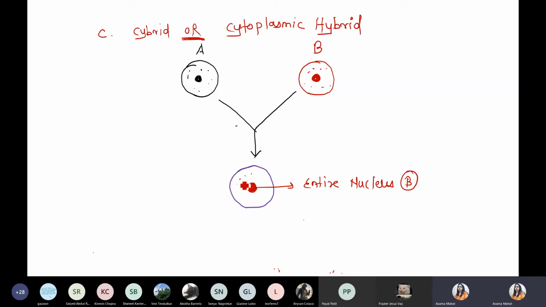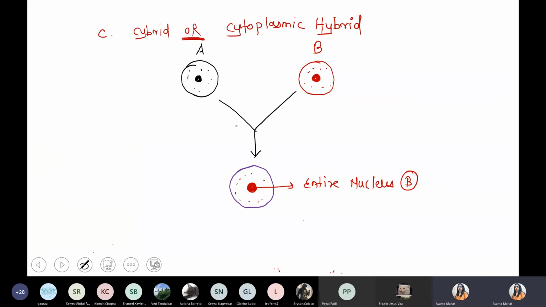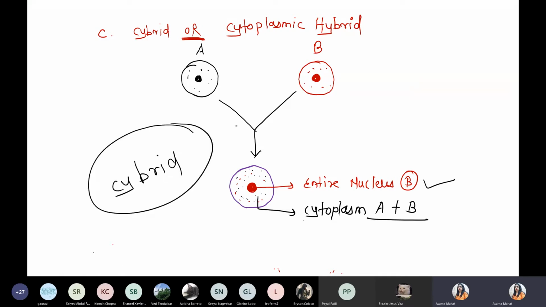What is the meaning of cybrid? Only cytoplasm showing the fusion. Only cytoplasmic material is showing the fusion. So just see, it has a combination of cytoplasm of A plus cytoplasm of B. It is a mix of A and B, but the nucleus is contributed from only B. Such type of hybrid is called a cybrid. And what is the meaning of cybrid? That is cytoplasmic hybrid. Simple. Got it? Done?